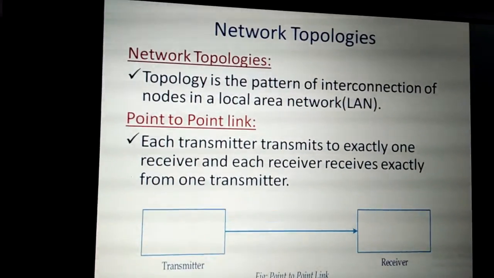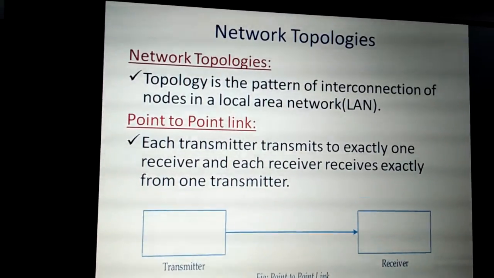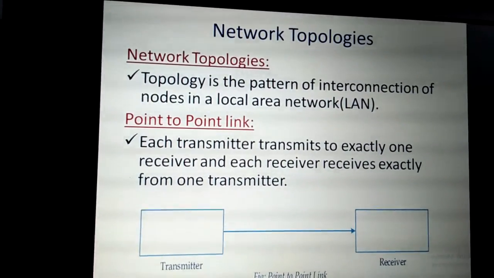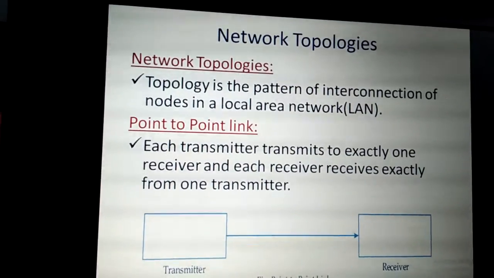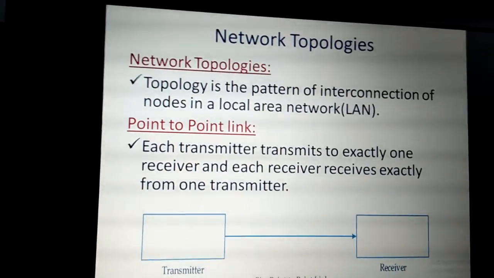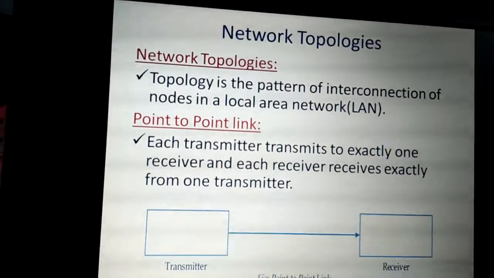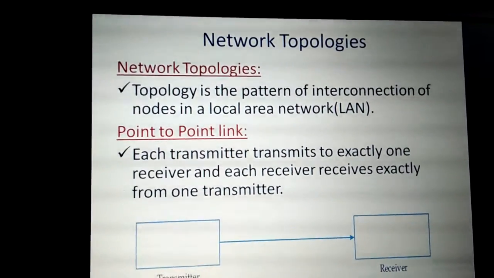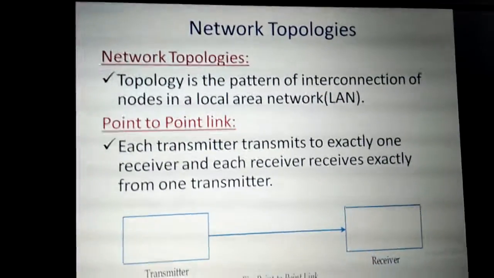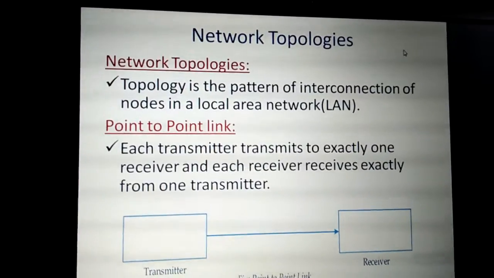Next topic is network topology. Before that, we will summarize the topics we have discussed till now, that means the different types of networks we have seen. First one is personal area network, second is local area network, third is metropolitan area network, and fourth is wide area network. These are the 4 types of networks we have seen till now.